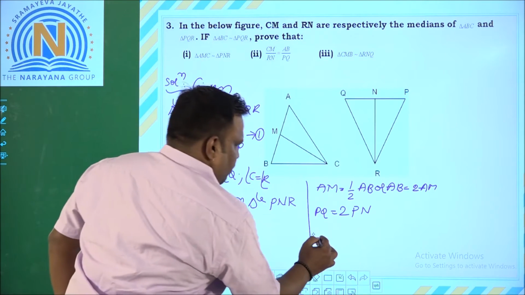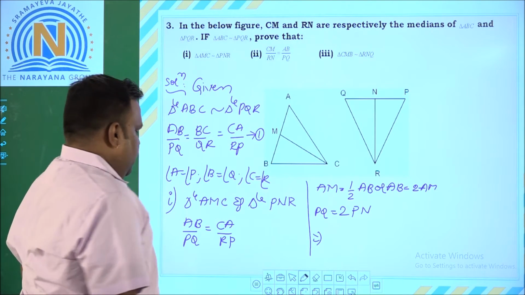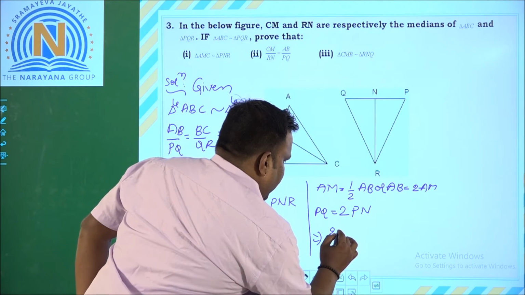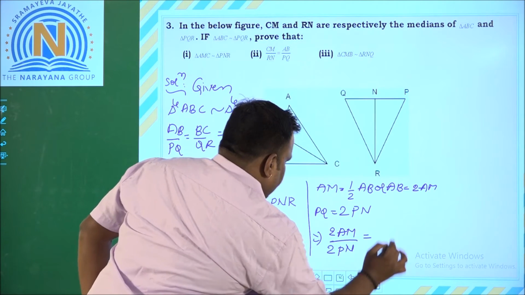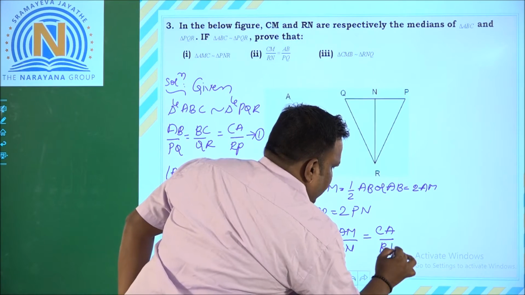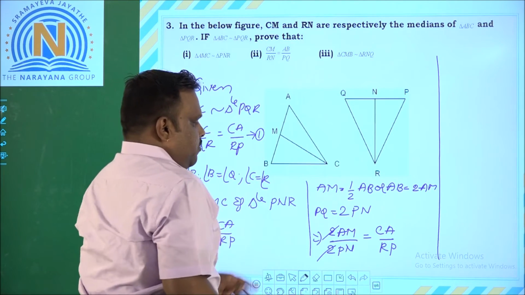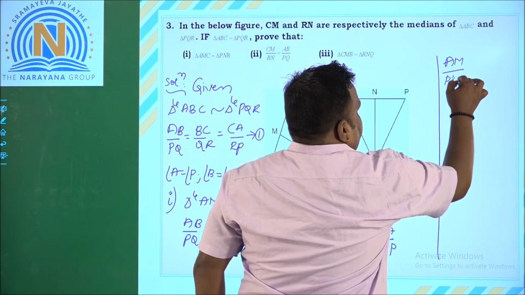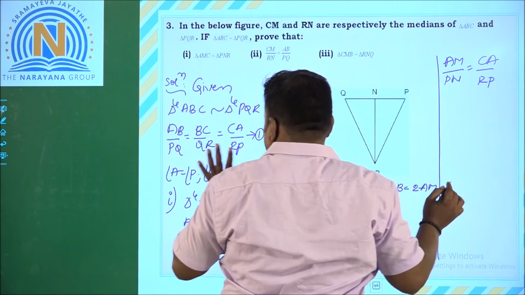So when I substitute here, in the place of AB and PQ, you write those two. So I am left with 2 AM by 2 PM is equal to CA by RP. These two get cancelled. So I am left with AM by PN is equal to CA by RP. This part you got it.